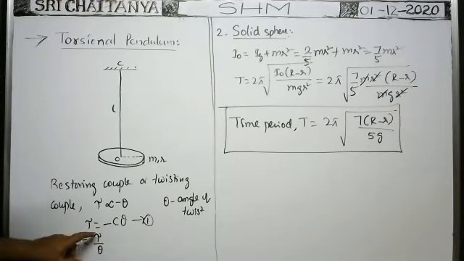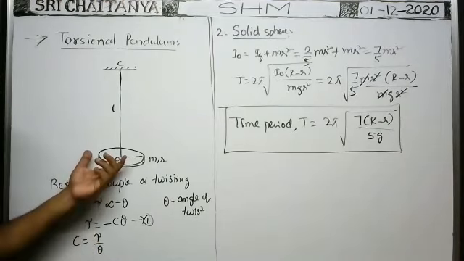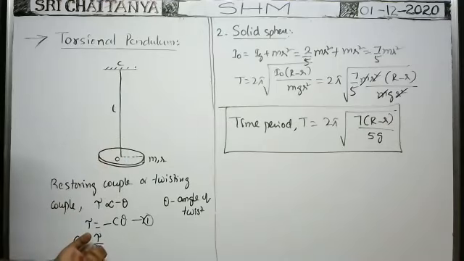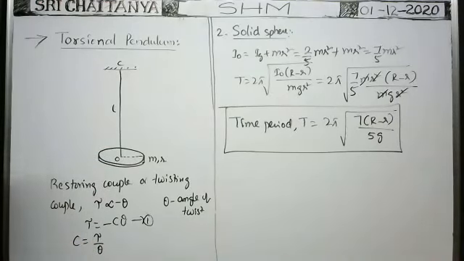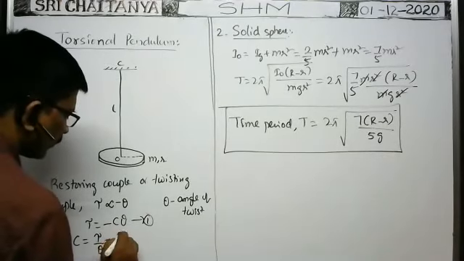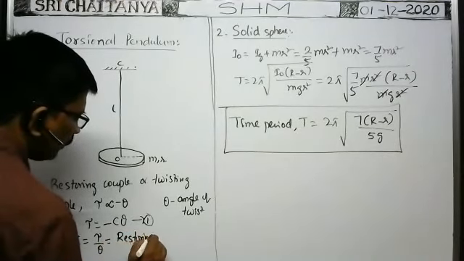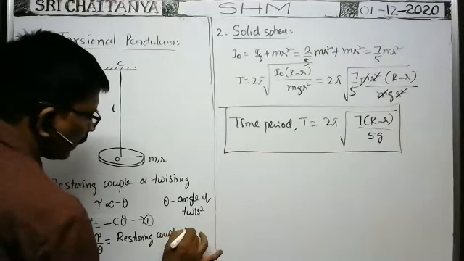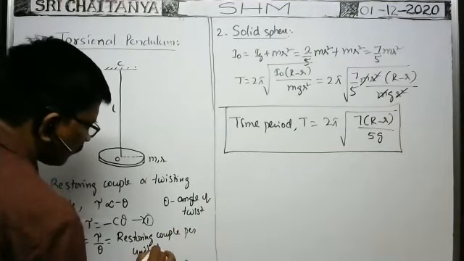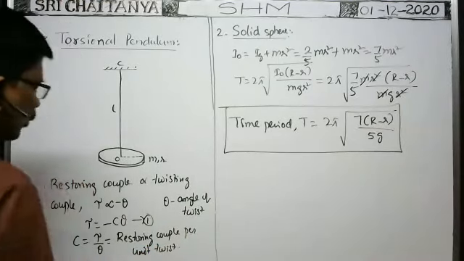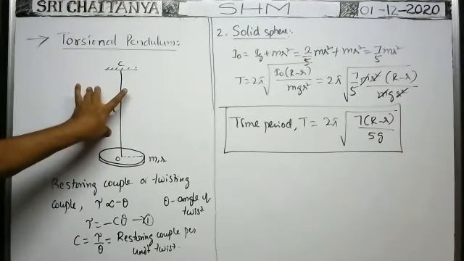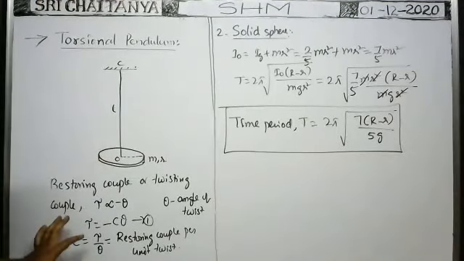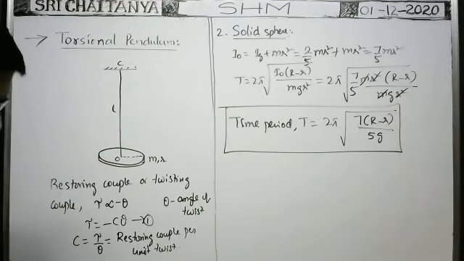That means whenever the twist in the string is theta, the restoring couple developed is equal to tau. Then what is the restoring couple developed per unit twist? Unit twist means tau by theta. This is called the restoring couple per unit twist. It remains constant for the given suspension wire. For the given suspension wire, c will be constant.